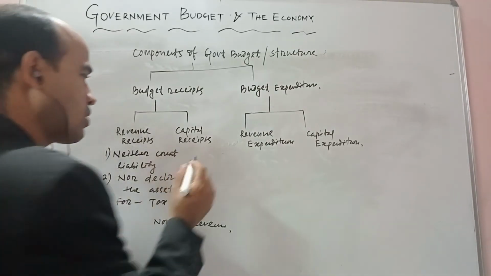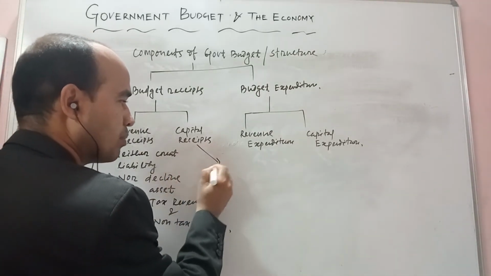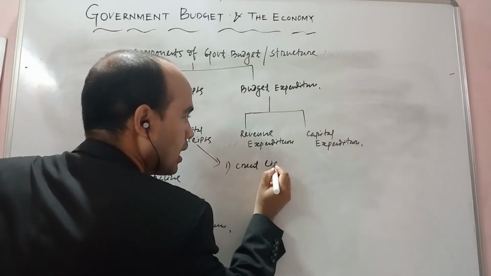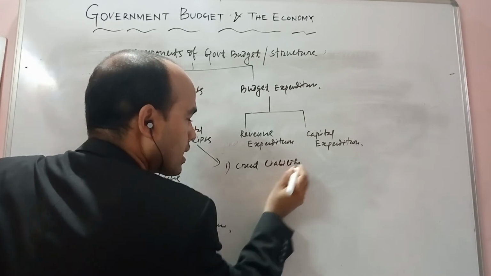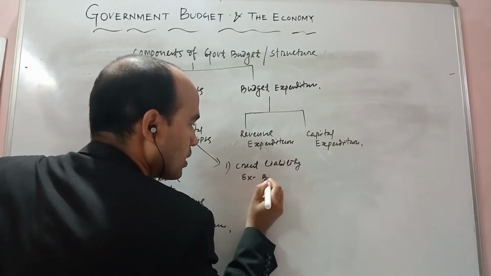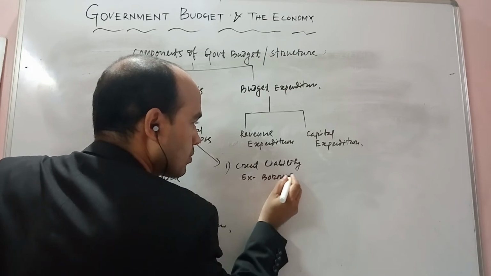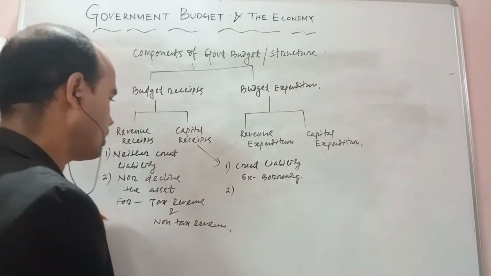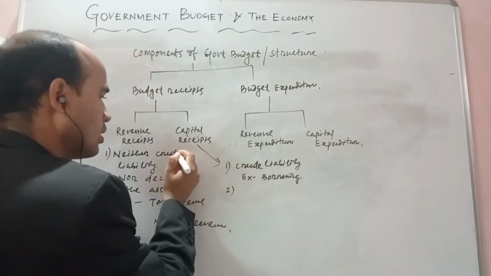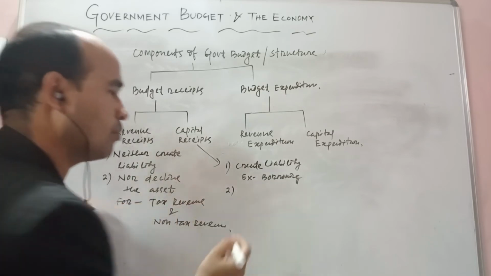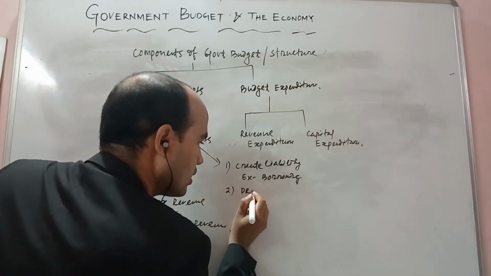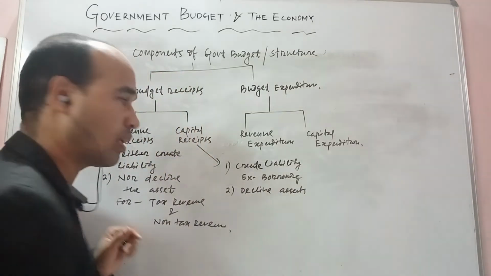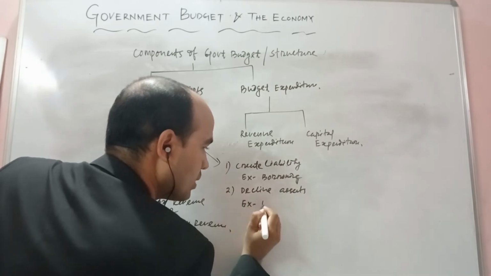The next question: which receipt is called a capital receipt? It also has two characteristics. Number one, it creates a liability. Example is borrowing. Second, not only does it create a liability, but it also declines the asset value. What is the example? That is called disinvestment.